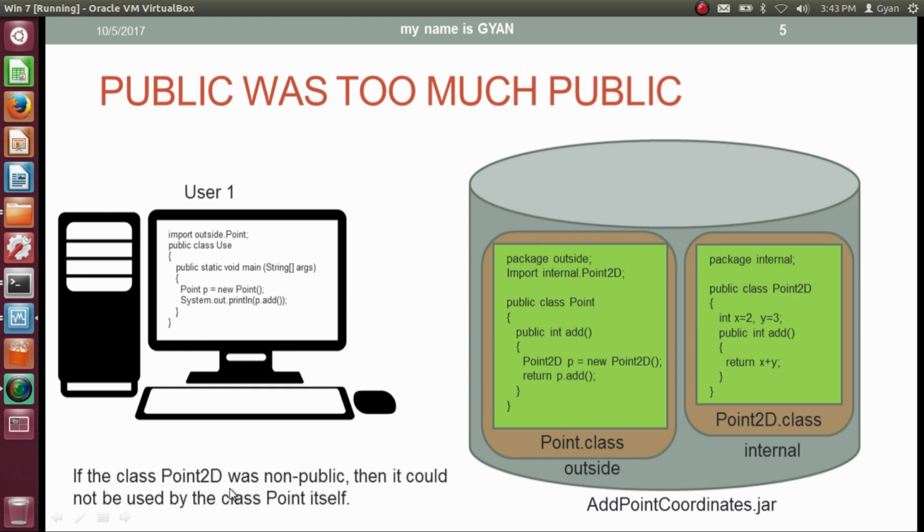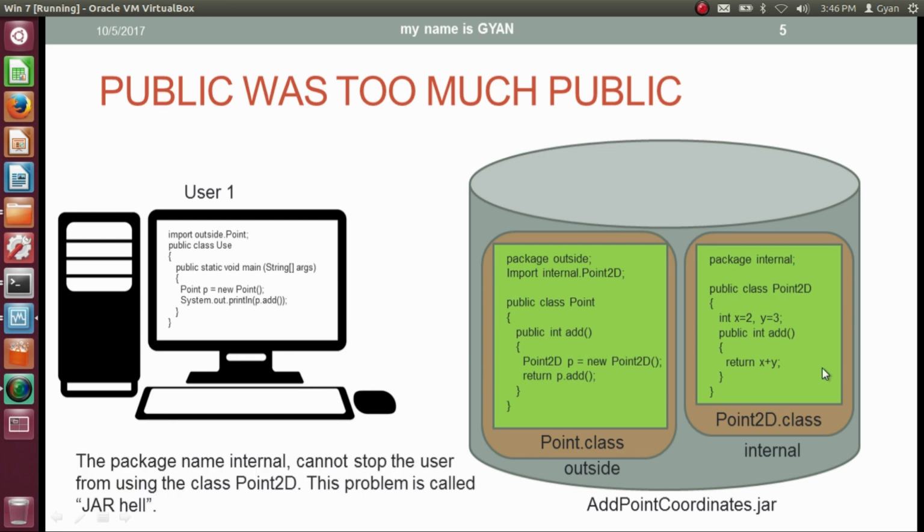If the class Point2D was non-public, then it could not be used by the class Point itself, since Point2D is in a different package than Point. We want the class Point2D to be accessible by the class Point, but we do not want it to be accessible from outside this jar file. The package name internal cannot stop the user from using the class Point2D. This problem is called jar hell. So all the public classes inside the jar can be accessed by all the users of the jar file. This problem is called jar hell.